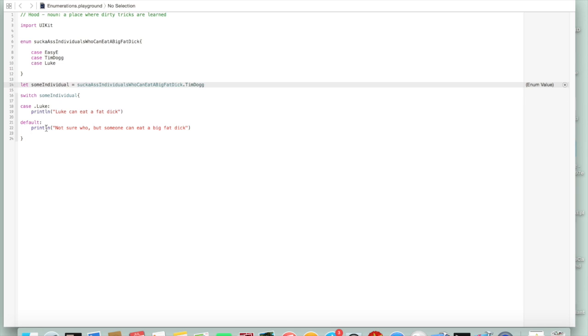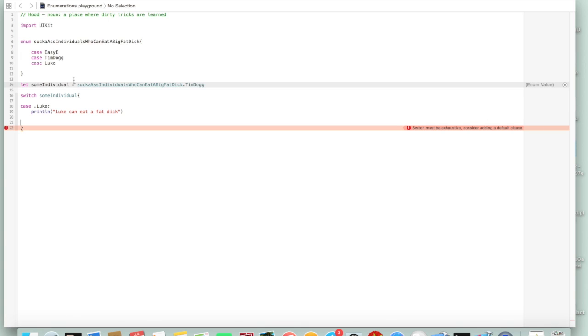What's really cool about enumerations, specifically in Swift, is that, like I said, it forces you to be exhaustive with your list. It forces you to finish your entire switch statement. So you never end up not considering all of the cases that you initially wanted to put into your enumeration.